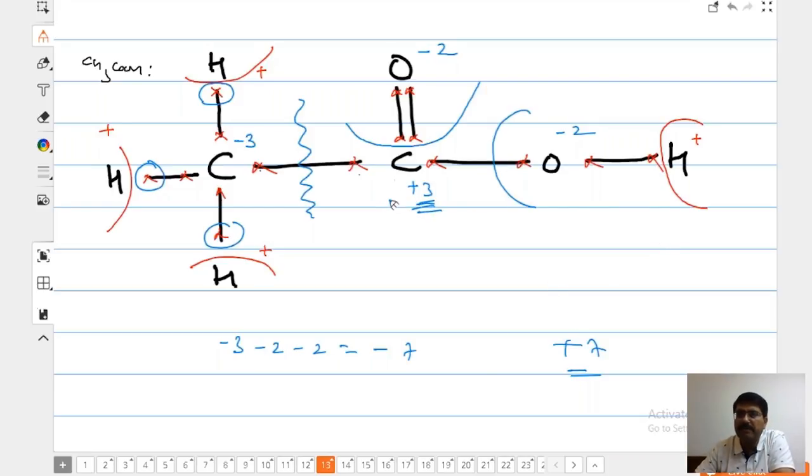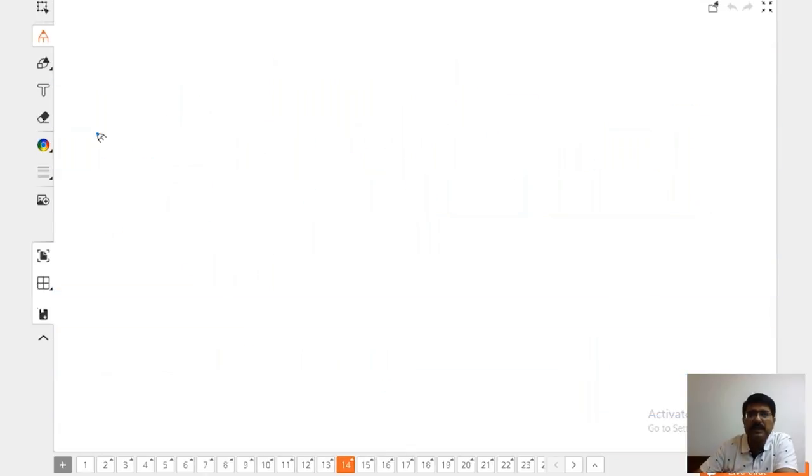So we are going to have this type of oxidation state. Minus 3, minus 2, minus 2, minus 7. And this is going to be plus 1, plus 1, plus 1, plus 1, plus 4 and plus 3. This is going to be like this. That is the oxidation state of the carbon atom. I explained with another example so that we can practice more. Now you people will be doing that.